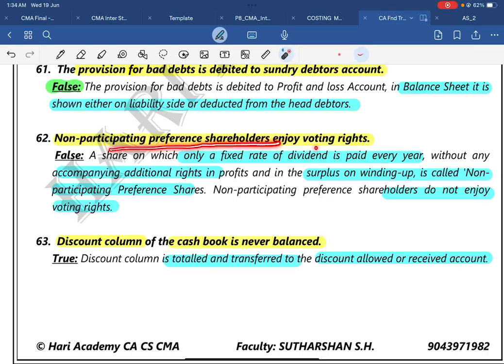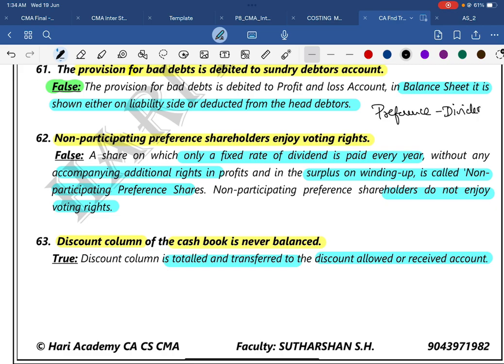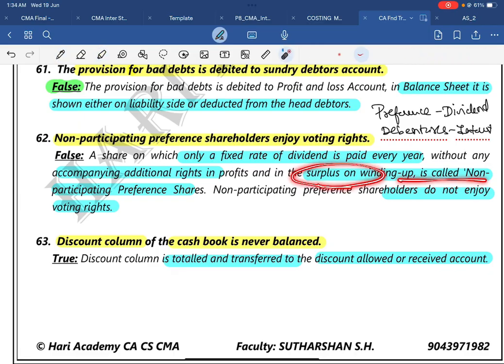Question number 62. Non-participating preference shareholders enjoy voting rights. The answer is false. A share on which only a fixed rate of dividend is paid every year, and which has no claim on the surplus at winding up, is called a non-participating preference share. Always remember one thing: many of you are confused about dividend and interest. When it comes to preference, it is dividend. When it comes to debentures, it is interest. Debenture interest, preference dividend. Non-participating preference shareholders do not enjoy voting rights. Mark it as important, guys.